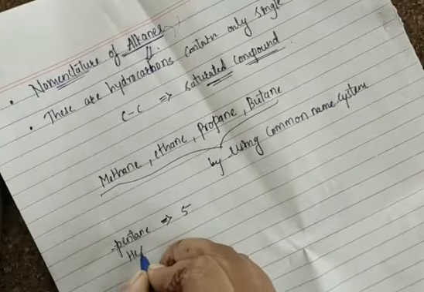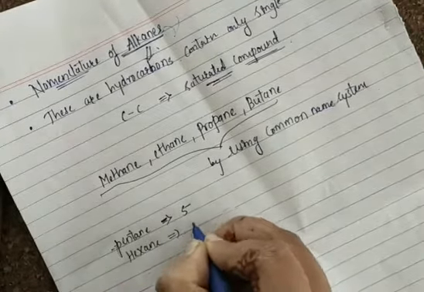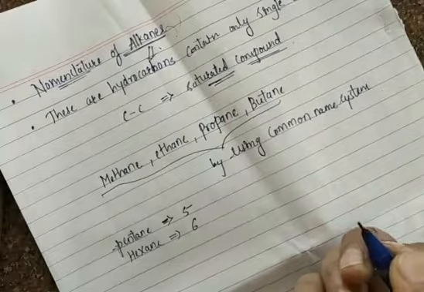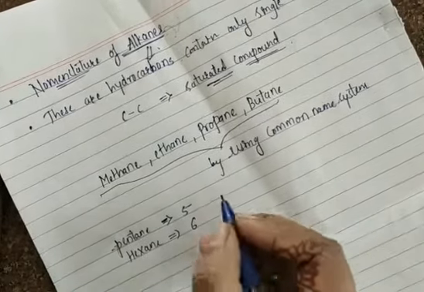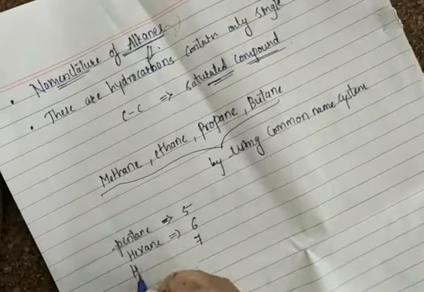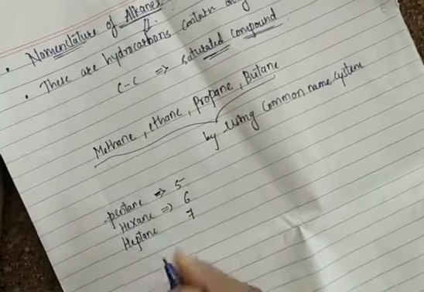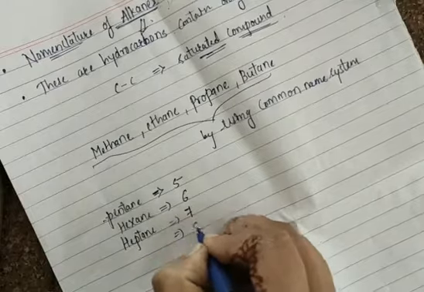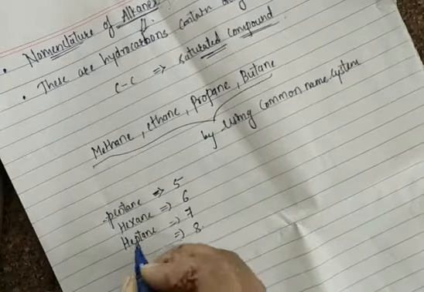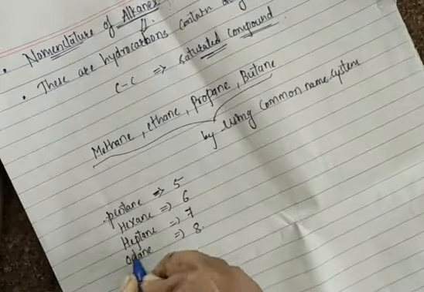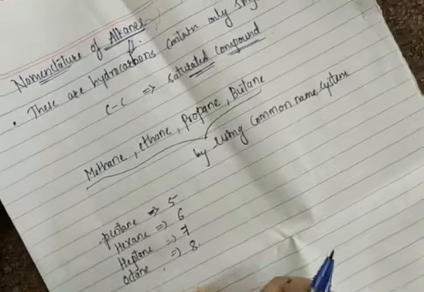For hexane, if the compound contains 6 carbon atoms, we use the word hexane. If the compound contains 7 carbon atoms, we use the word heptane. If there are 8 carbon atoms, this is octane. Like this, these are the nomenclature of alkane compounds.